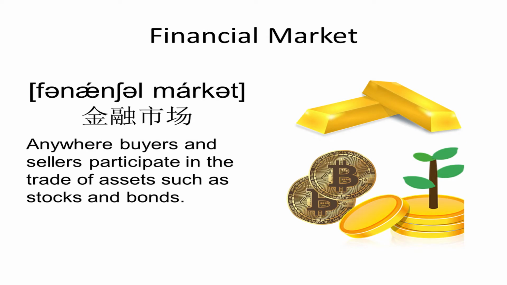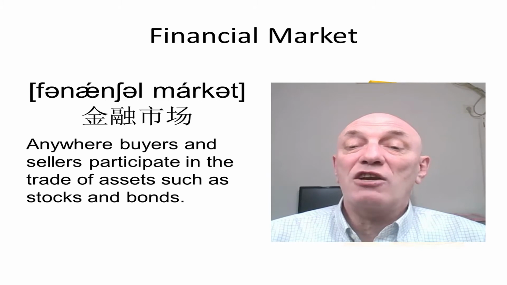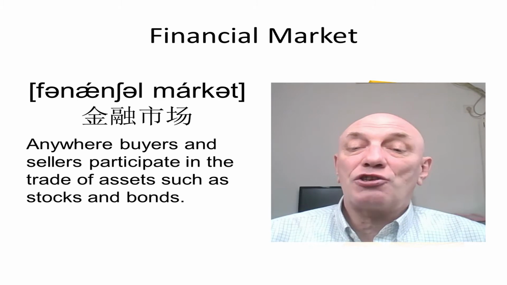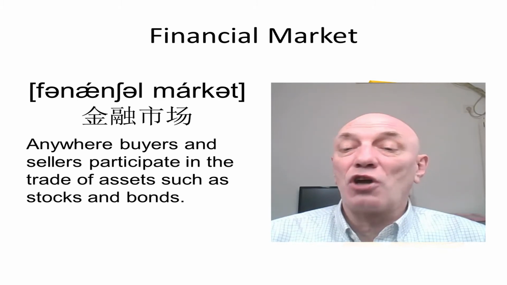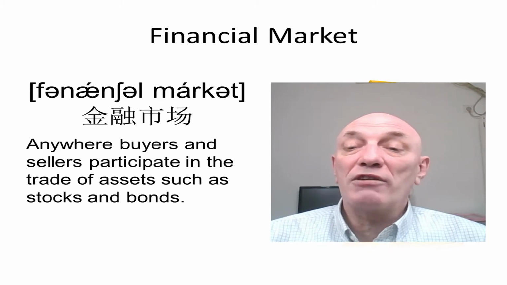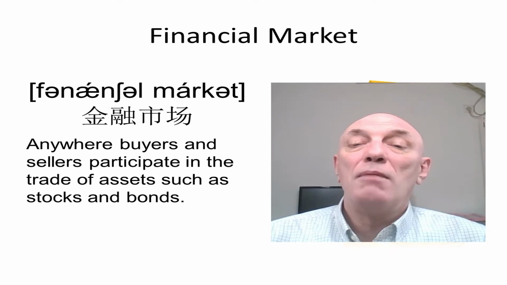Here we've got two words together, one describing what is bought and sold, and the second describing the type of place it is. So here we can see a very common business word, the financial market, which can describe anywhere where buyers and sellers actively trade in assets such as stocks, bonds, currencies, etc. So financial market.